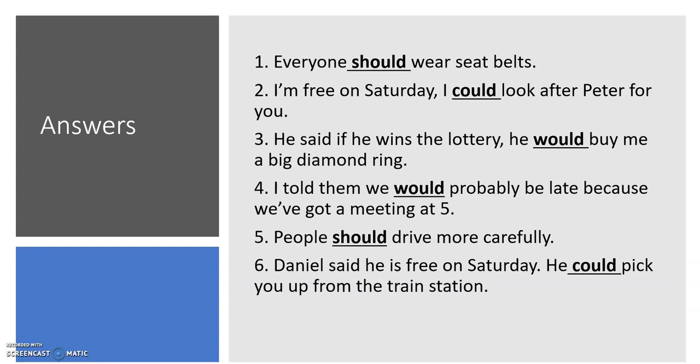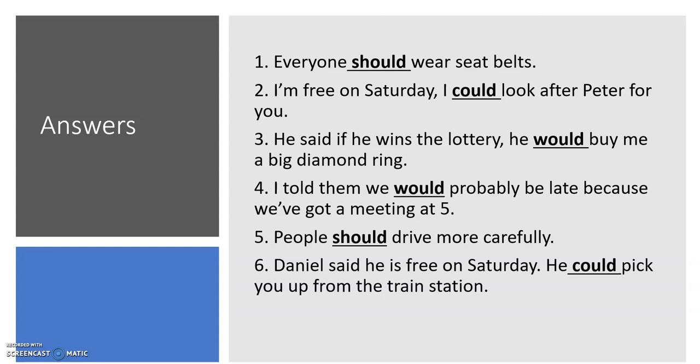So here are the answers. So number 1, everyone should wear seatbelts. Everyone should wear seatbelts. So they ought to, they are obliged to. By law, they should wear seatbelts. If they don't, they're going to get in big trouble. Maybe they will get a fine, okay?